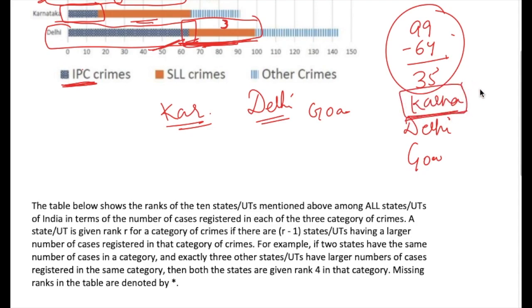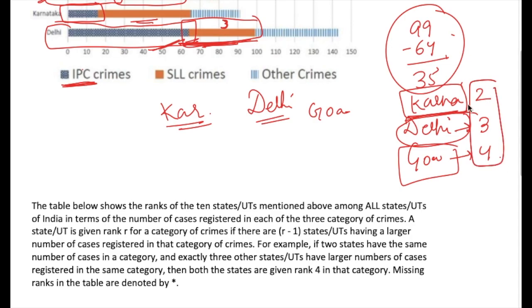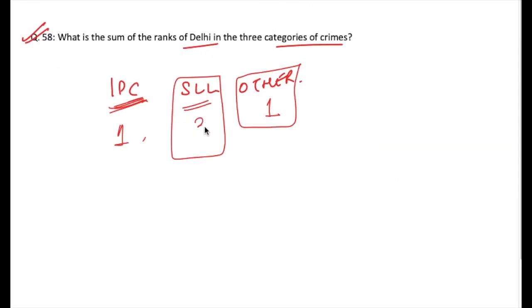Since Karnataka's rank is 2, it is given to us. Also, it is given that Goa's rank is 4. This means the only possibility is if Delhi's rank is 3, because there is no other number between 2 and 4, right? So Delhi's rank here will be 3. So from here I can see that SLL will be 3 for Delhi. So the sum total of ranks for Delhi will be 5.